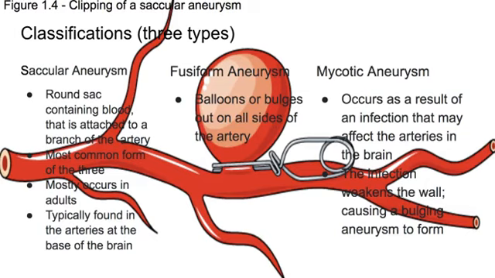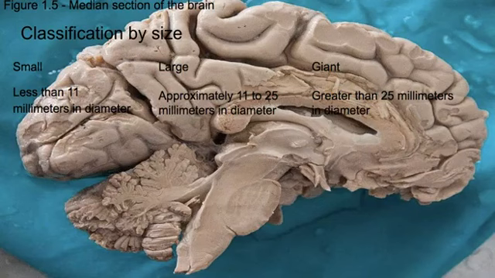Here we have classification, 3 types. The first type most commonly occurs in adults, and it's the most common form of the 3. The first one, we have a saccular aneurysm, which is the picture you can see right here. The second one is fusiform aneurysm, and the third one occurs because an infection affects the arteries within the brain itself. All types are very dangerous, as you could imagine.